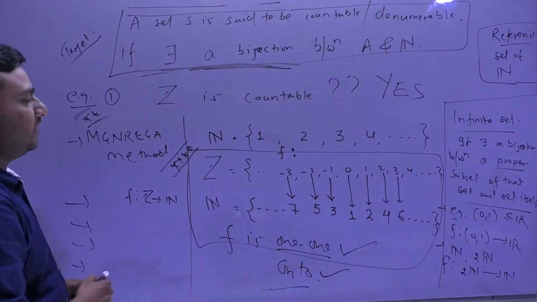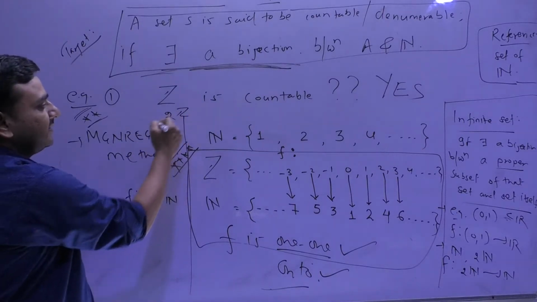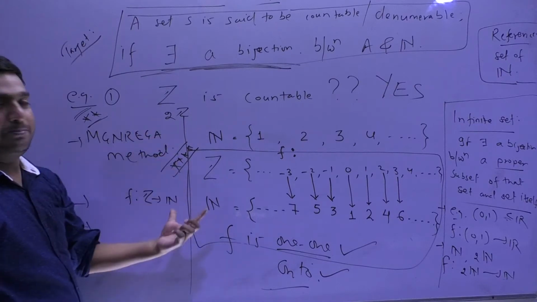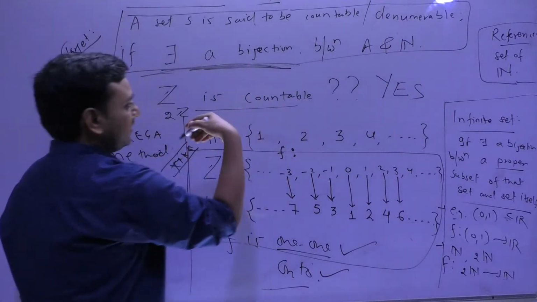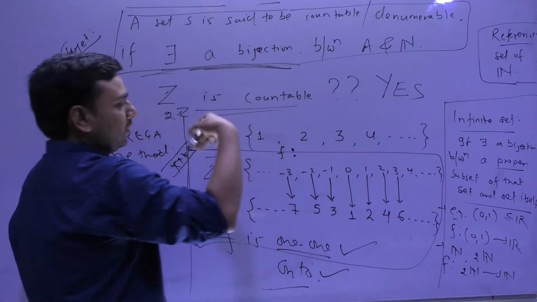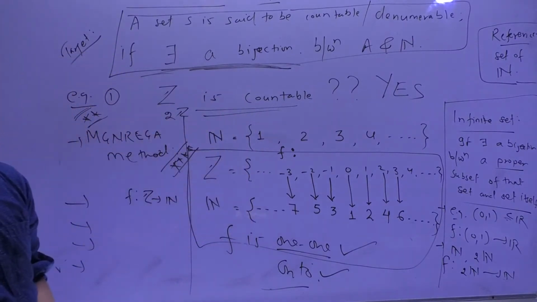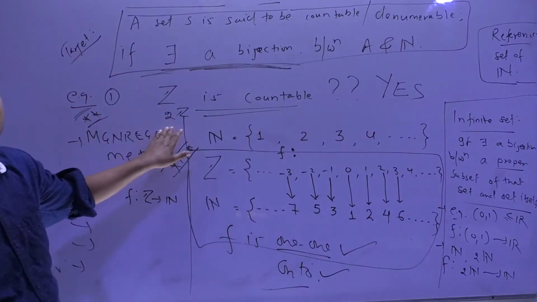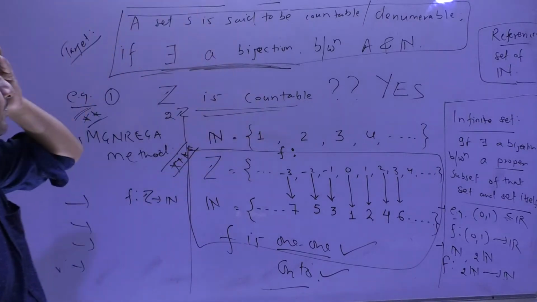If Z is countable, then 2Z, will it refuse? The same picture. So 2Z is countable. 3Z, 4Z, all are countable. 2Z is what? The set of even integers. Okay.